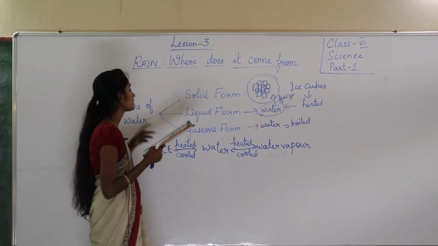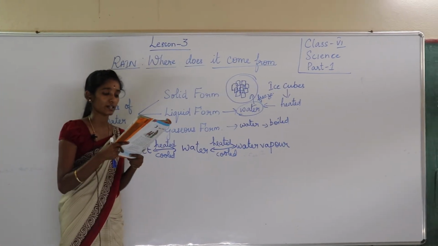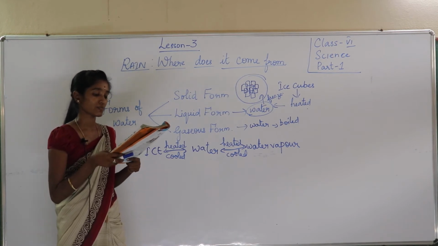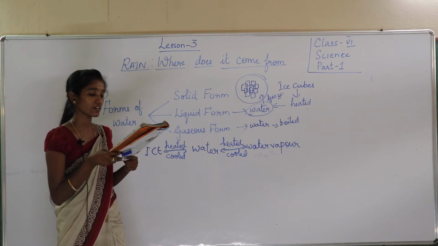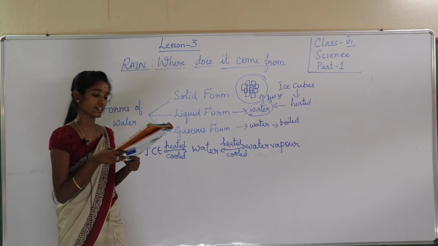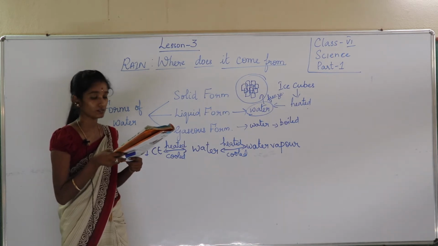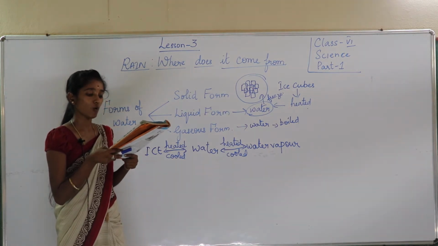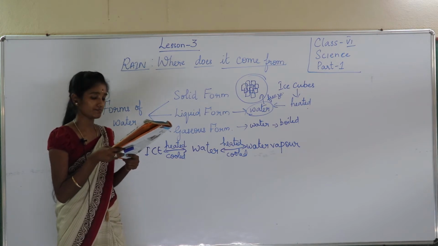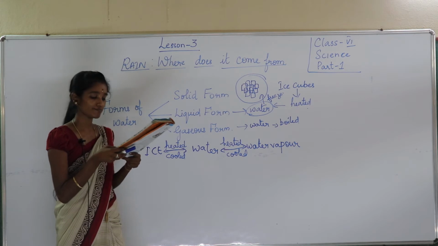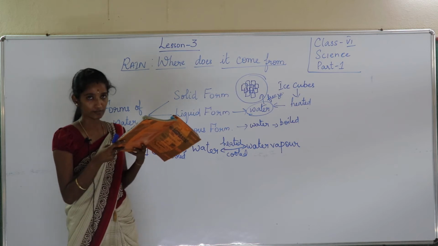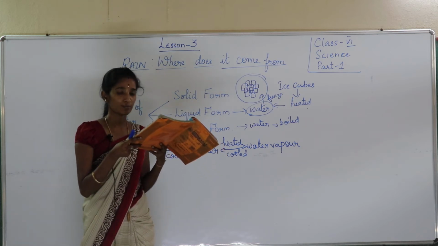So let us know how the clouds are formed in the sky. What happens to the water in wet clothes when they are kept in sunlight? When we want to dry clothes quickly, we wave them about or keep them under a fan. Does the water in wet clothes dry up only due to the sunlight or due to other reasons? You must have seen that water on wet roads, rooftops and some other places dries up after some time. Where does this water go after drying up? If you heat water kept in a bowl using a stove, you may notice water vapor coming from the bowl.